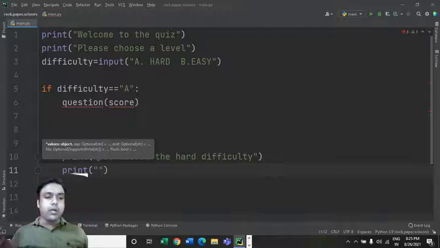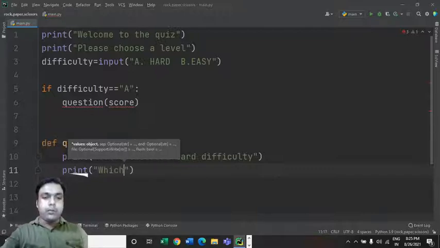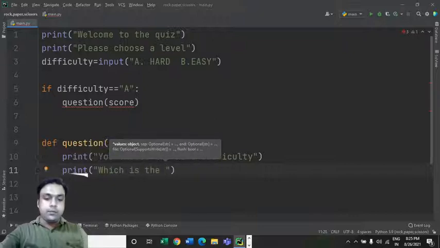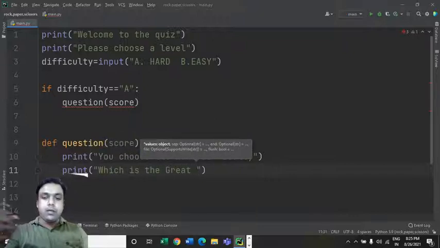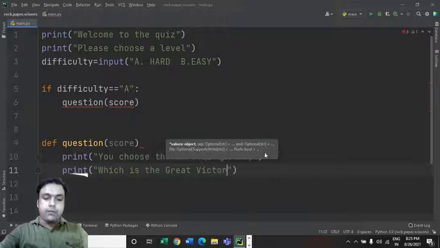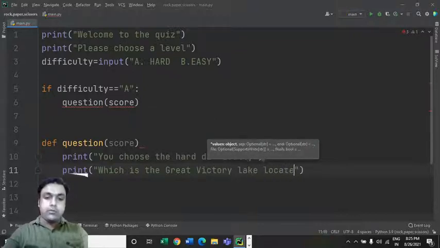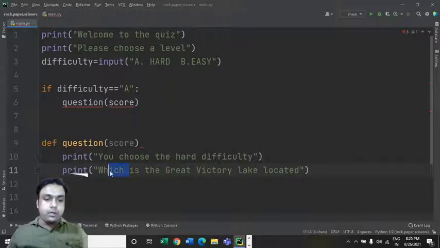the options accordingly. So I would like to put this question over here: where is the Great Victoria Lake located, right? That's the question.